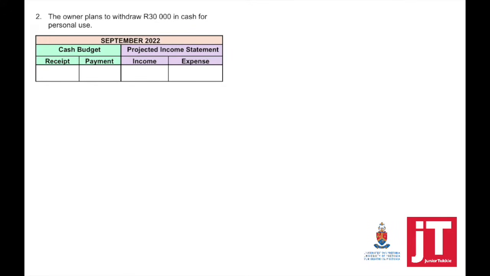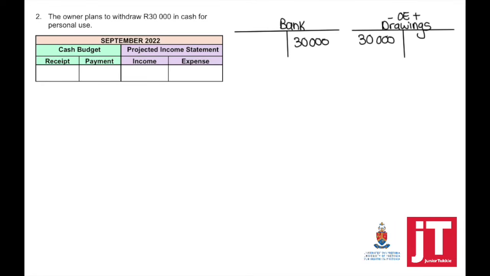Transaction number 2, the owner plans to withdraw 30,000 in cash for personal use. If we look at cash, it means money will be taken from the bank account. Drawings is an owner's equity account, which means that it will go into your cash budget only as a payment, 30,000.